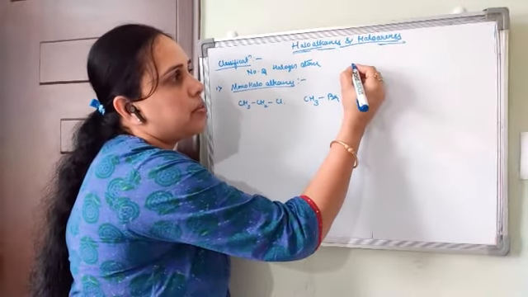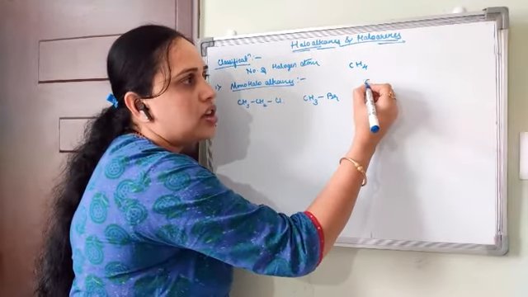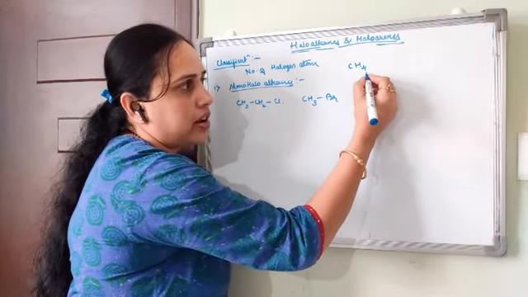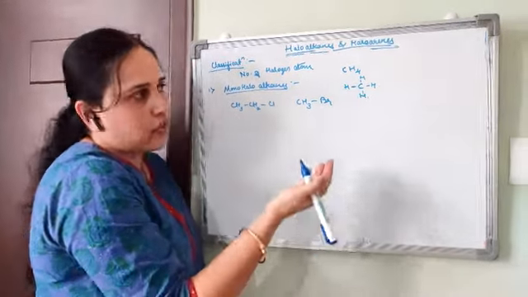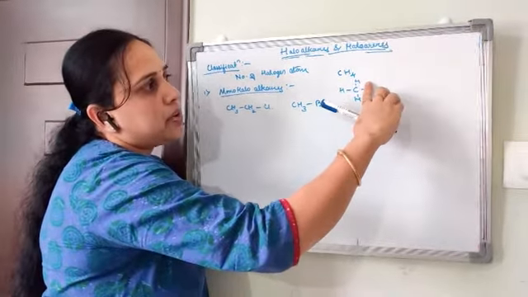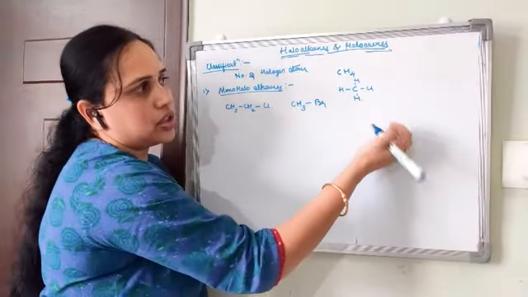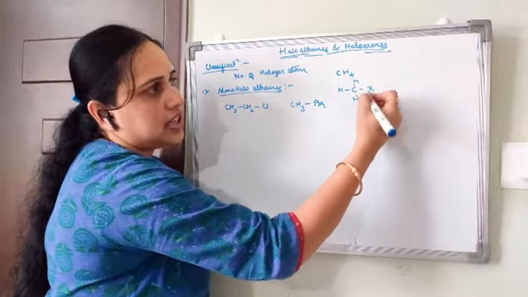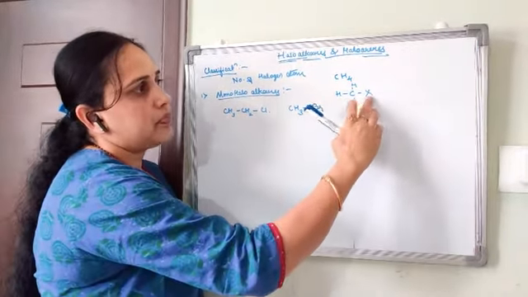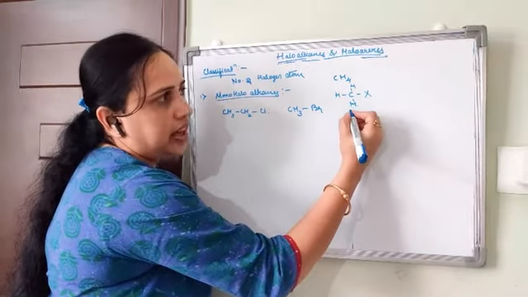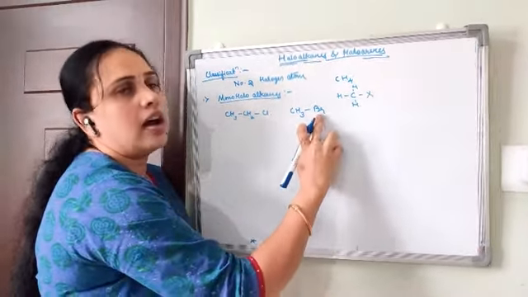So from CH4. How? The valency of carbon is 4, right? The valency of carbon is 4. We are going to replace one hydrogen atom with a halogen, whatever it may be. It would be X, Cl, Br, F, I, whatever it may be. Okay. From methane, we are going to replace one hydrogen atom with a halogen atom.